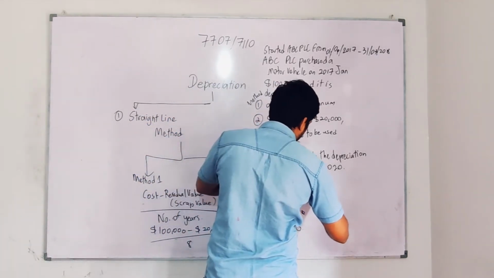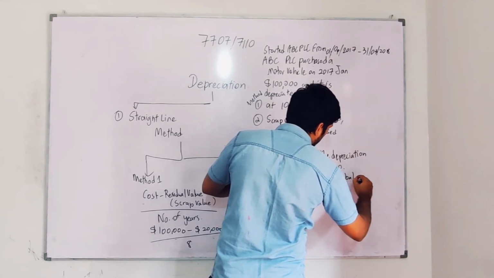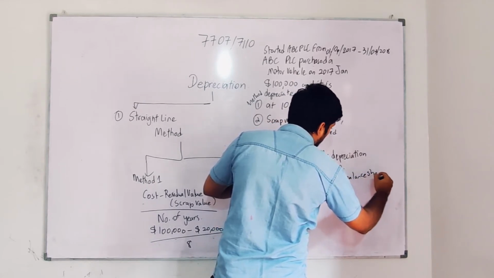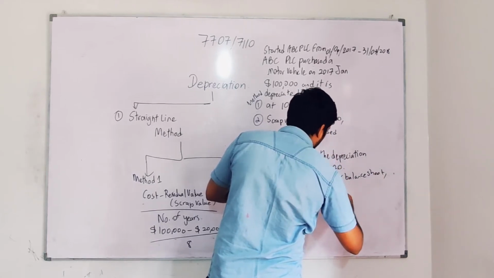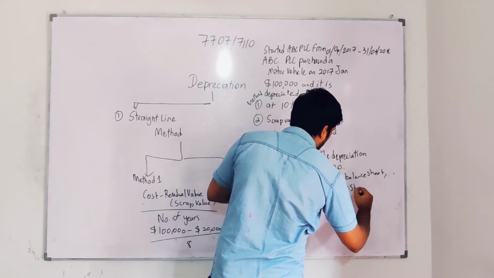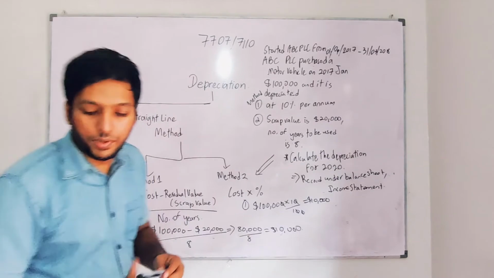I'm going to record it under the balance sheet and income statement. So I'm going to record it in the balance sheet and income statement. How do I record this? So please look into this very carefully. It's a very important area.